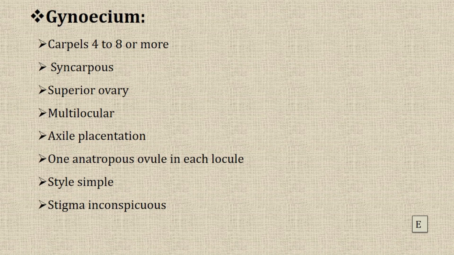Such placentation is called axial placentation. And one anatropous ovule in each locule.